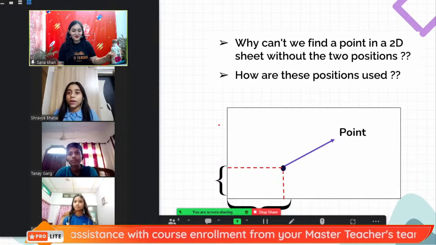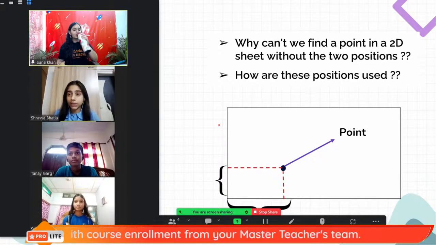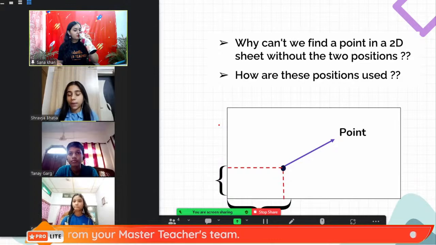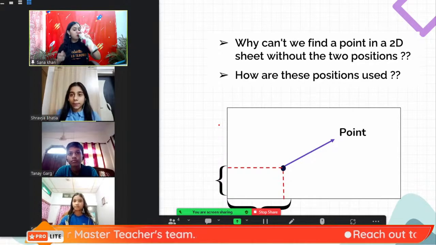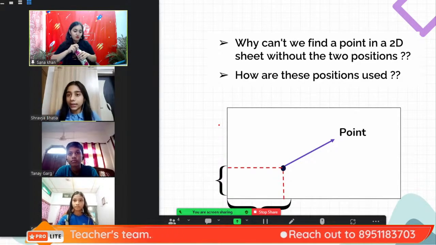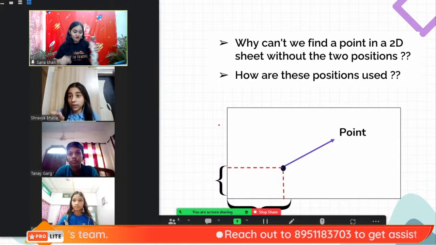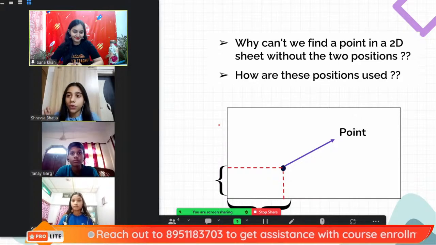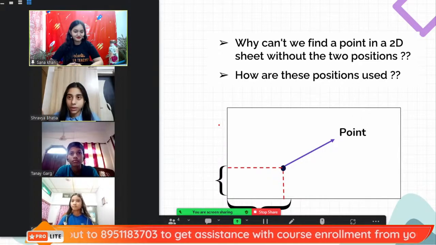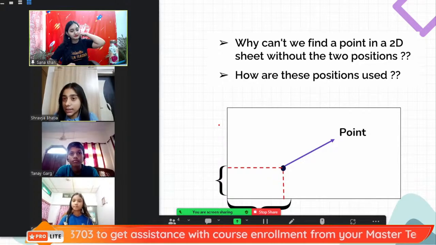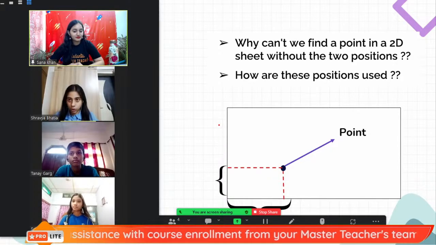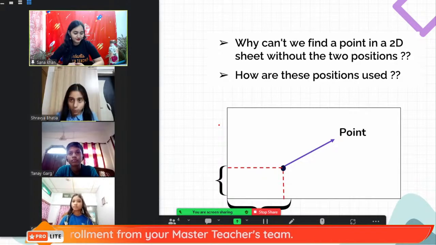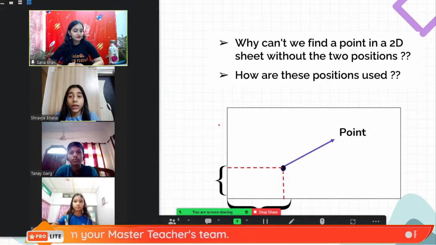Okay. Why can't we find a point in a 2D sheet without the two positions? For example, on my tabletop, I have my pencil box. If I want to locate that pencil box, I need two positions for determining its location. So over here, the Cartesian system or coordinate geometry comes into the picture whenever I want to determine the position of a particular object. So what is actually coordinate geometry?